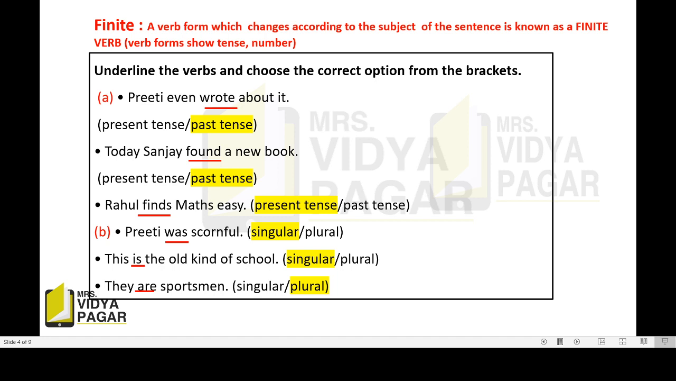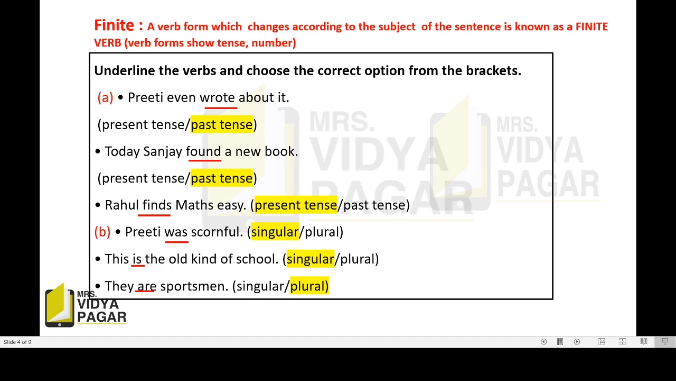Rahul finds maths easy. And two options are present tense and past tense. Rahul finds. Finds is a verb. And we see that s and es is added to the verb when it is in the present tense, third person singular. So Rahul finds. So it is in the present tense.